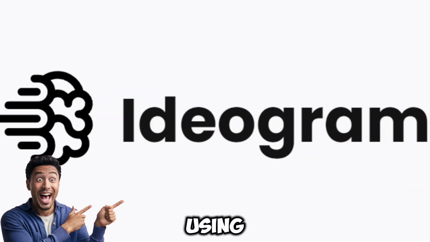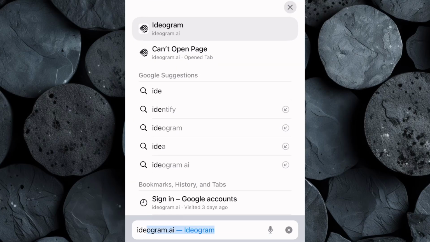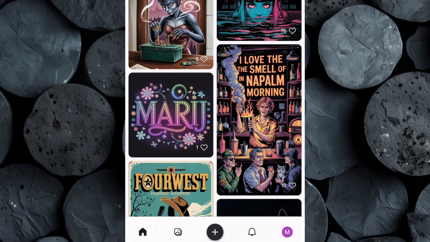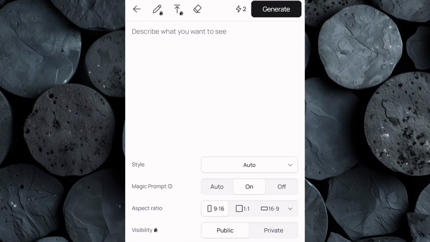For this, we'll be using Ideogram. Go over to your browser and search for ideogram.ai. If you don't already have an account, go ahead and sign up. It only takes a few minutes. Once you're in, click on the plus icon to open the image creation interface.